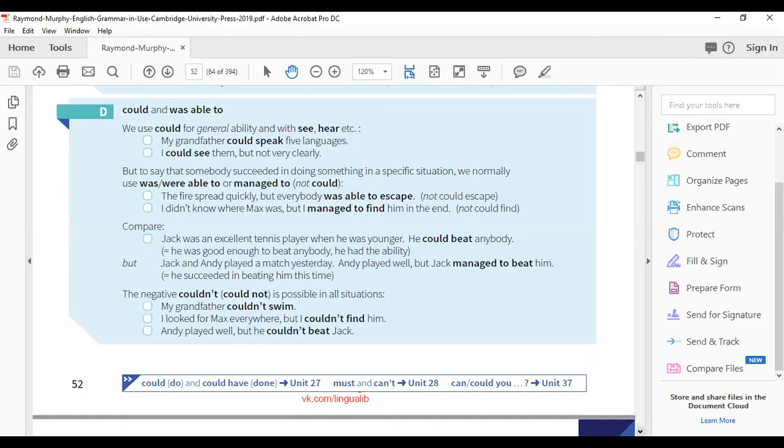He could hit sixers innumerable times or something like that, though I'm not interested in cricket a lot. So it is the ability of a player. Jack and Andy played a match yesterday, and Andy played well, but Jack managed to beat him. It means that the other player had to make efforts.